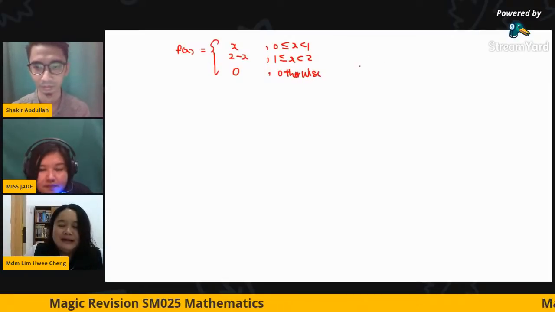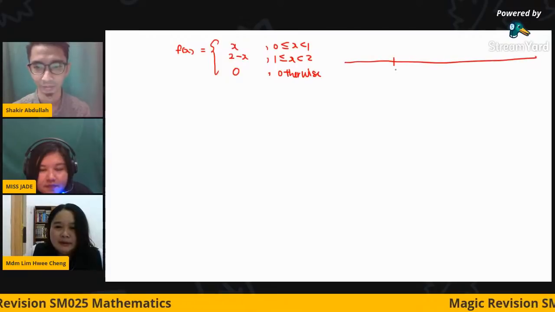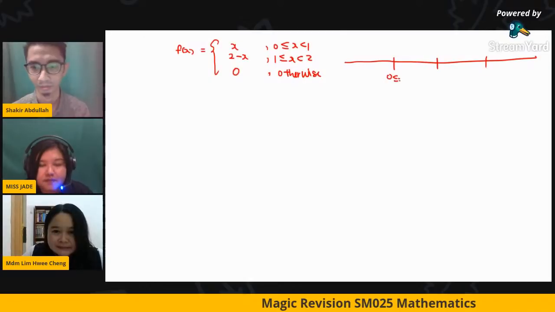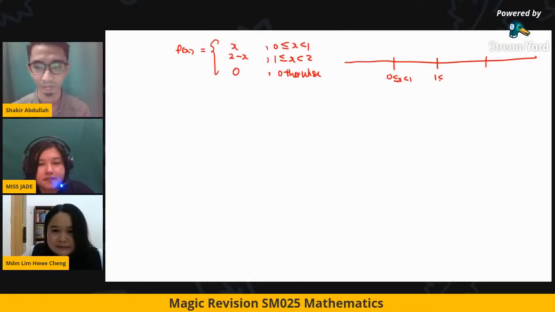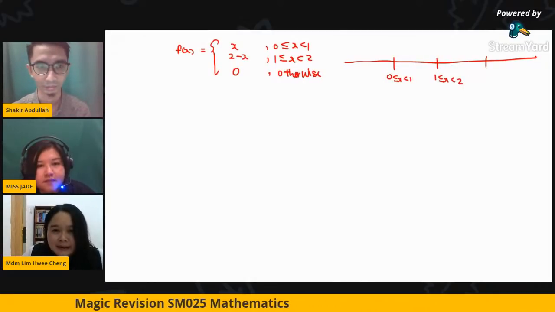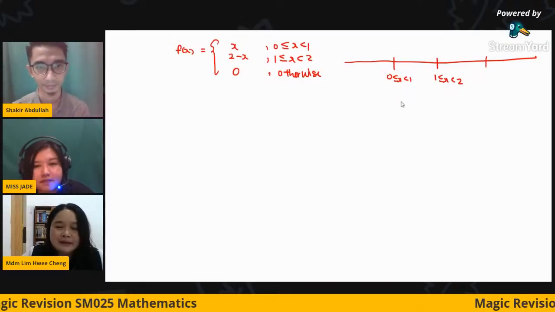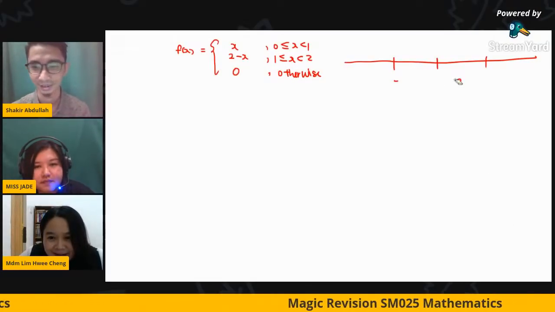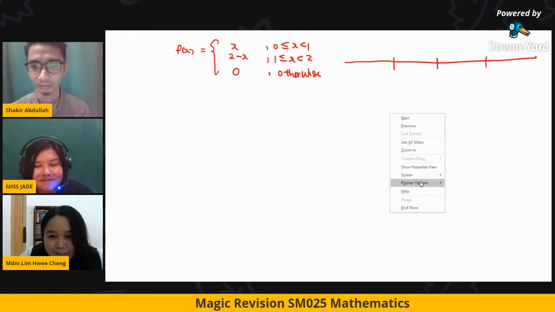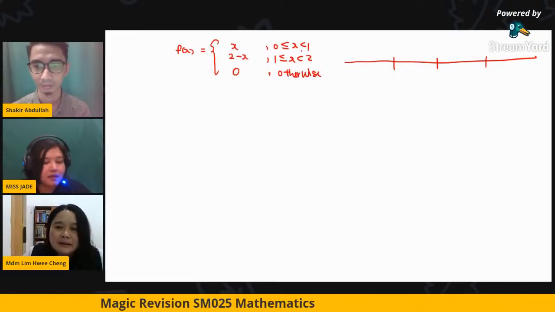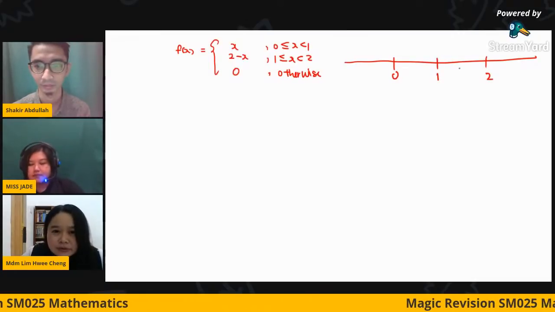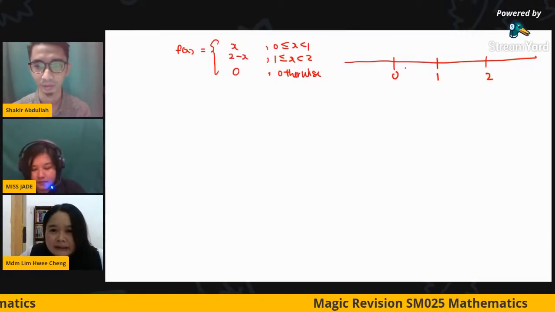First step, I teach my student, you come out with the number line first. You copy down all the functions given. You write the numbers on the number line: 0, 1, 2. Okay, you write down the interval first.